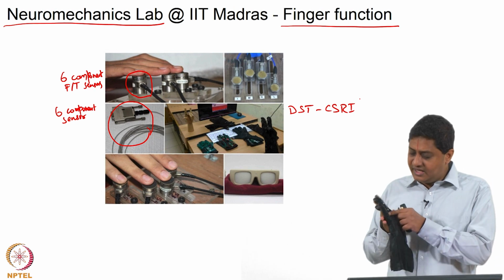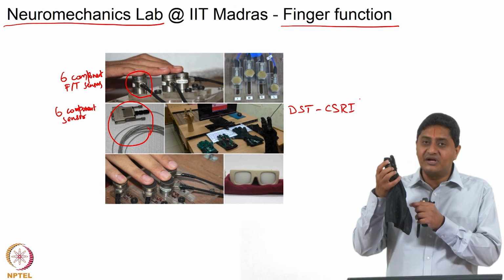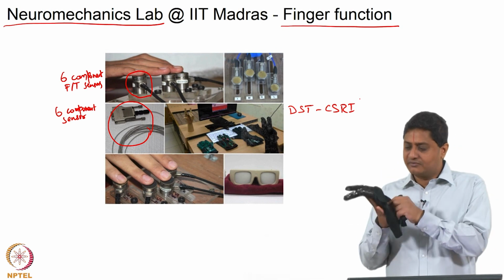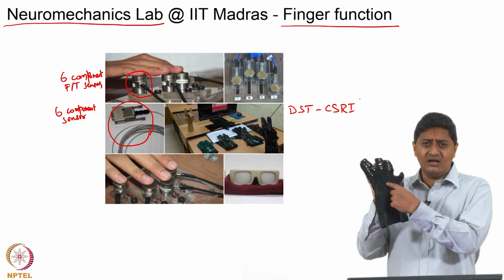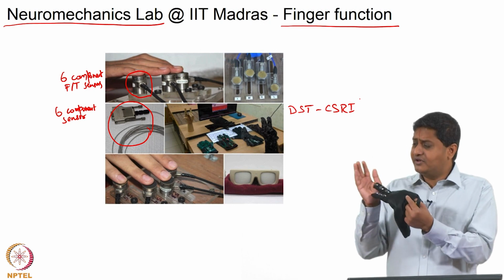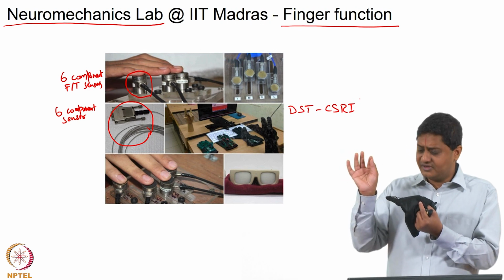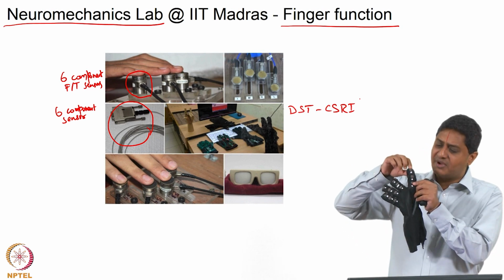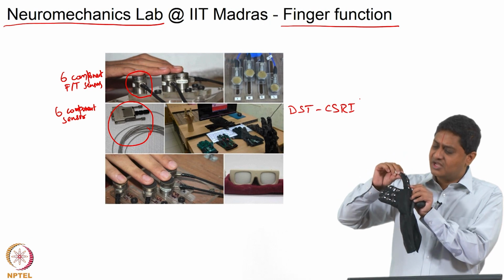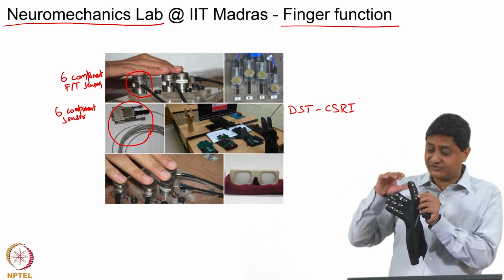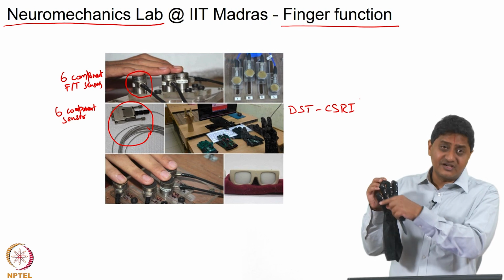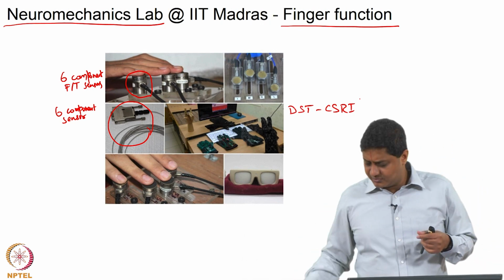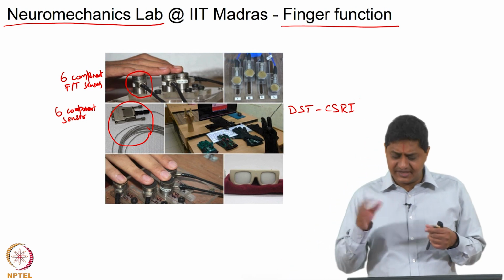This glove is worn on the hand, and when different parts of the different fingers are touched, for example, the distal most segment of the index finger, a particular alphabet is going to be typed on the screen. And we have several such alphabets, and people learn to type this using practice over several days.